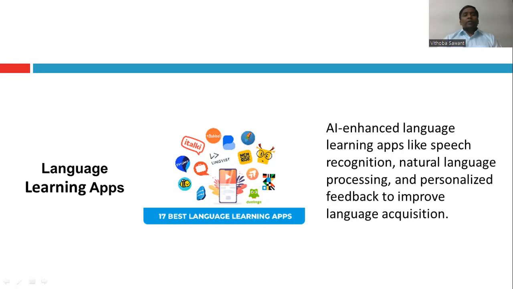Next, very important, is language learning apps. AI will help us enhance language learning apps through speech recognition, natural language processing, and personalized feedback to improve language acquisition.